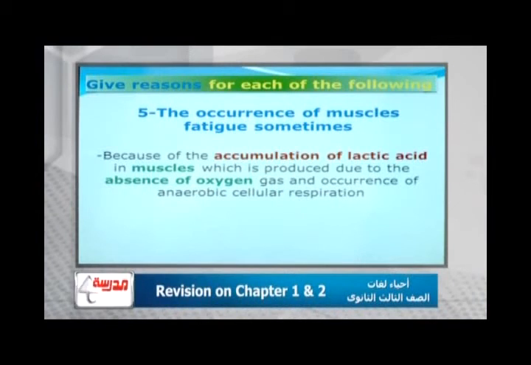Go ahead, Mr. Yahya. When oxygen is not enough for respiration, because I do extra physical activities, this means I need more and more oxygen. My body needs more and more oxygen, but not enough oxygen reaches the glucose inside the cells to carry out cellular respiration.